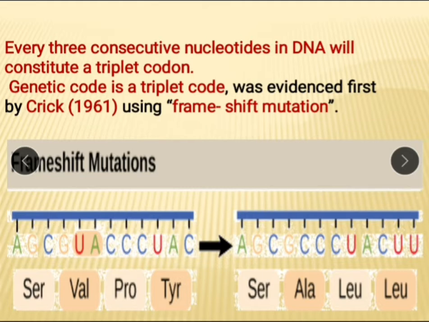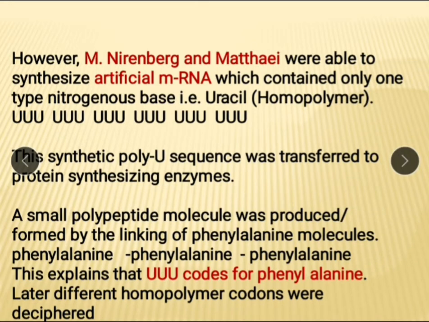This occurs due to the deletion of these two nitrogen bases, and according to Crick, the genetic code is triplet, or it is a language in which three nitrogen bases, or codon, are present. Then Nirenberg and Mathai were able to synthesize artificial mRNA.